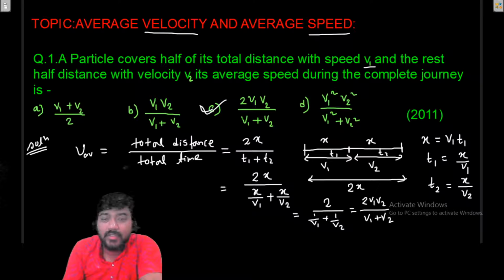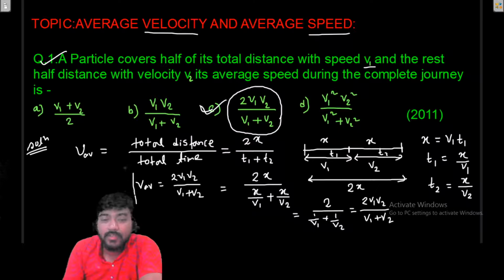Now we will use this result for the next problems. If you see very carefully, in almost each and every upcoming problem this situation will arise, so this result will be used. The situation of the problem is the same as problem number 1. So we will use this as a standard formula, that v average is equal to 2 v1 v2 divided by v1 plus v2.